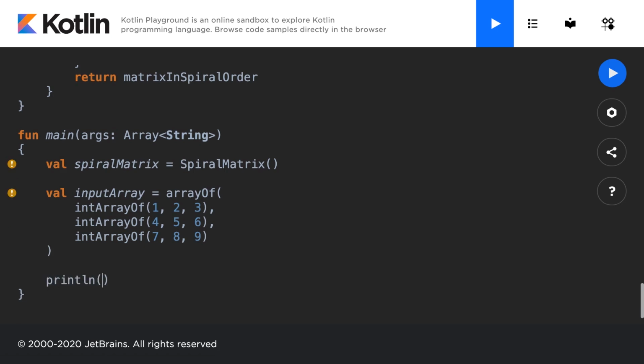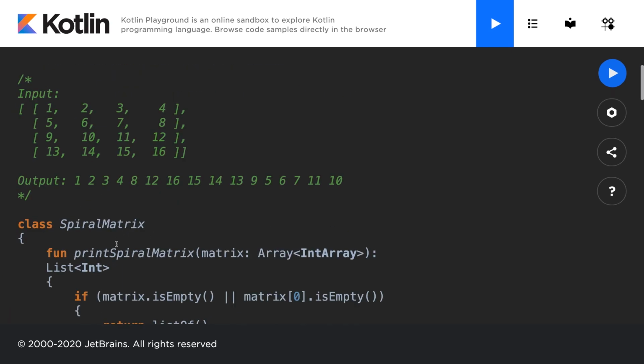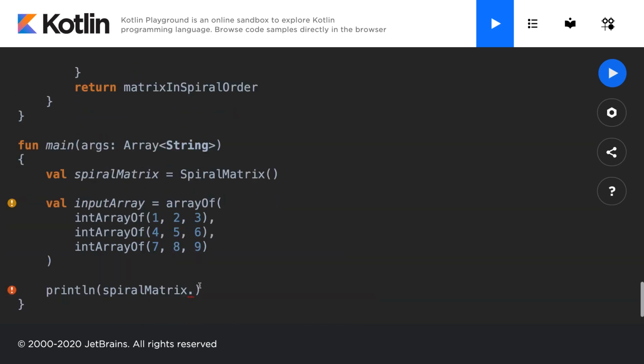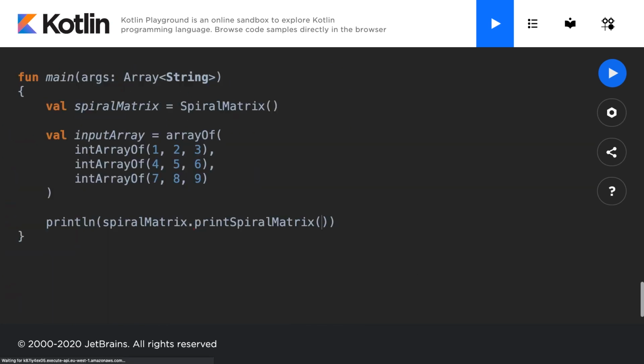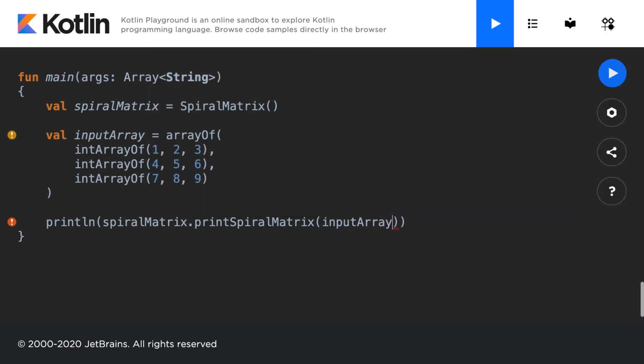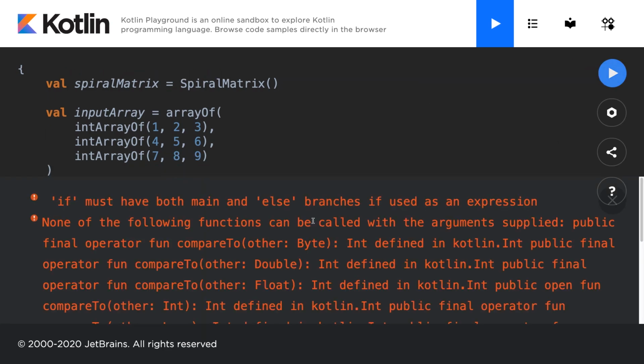Let's call print line to print this to the console, and we'll print the spiral matrix object, and we'll call its spiral order function. Now, what did we call this? To print it in spiral order, print spiral matrix. There you go. Copy that name and paste it exactly after the object name, and put in the required arguments, which in this case is going to be just an input array. And let's go ahead and hit run, and we'll see the result in action.